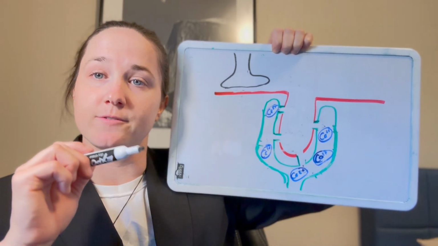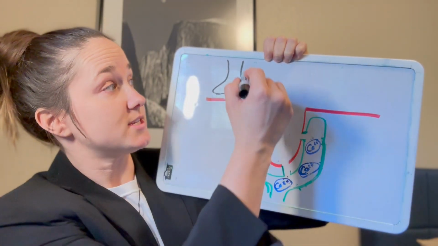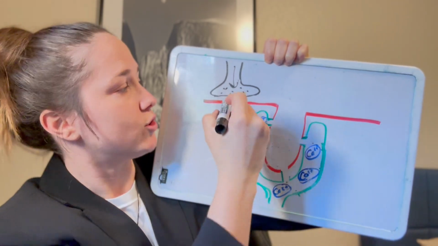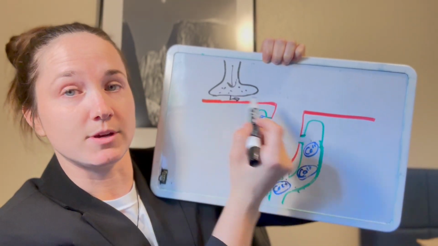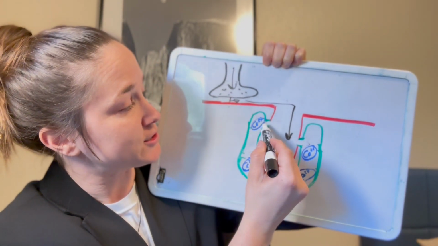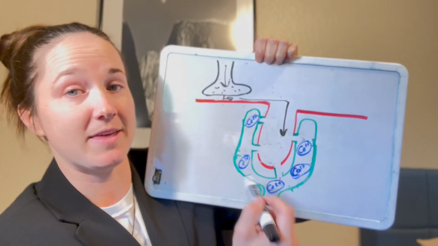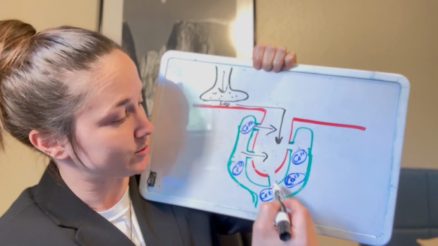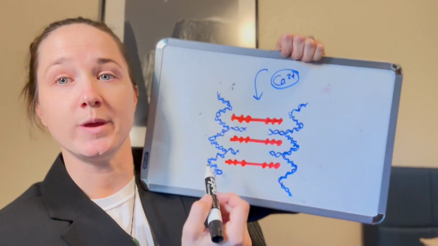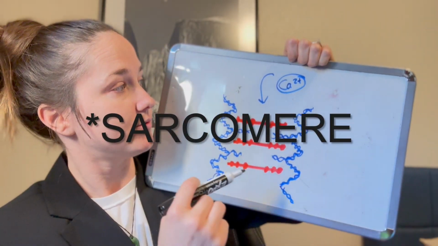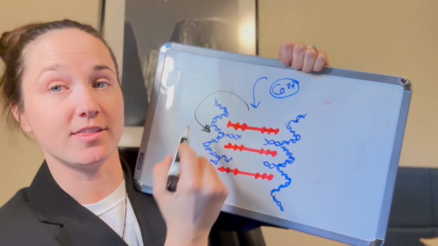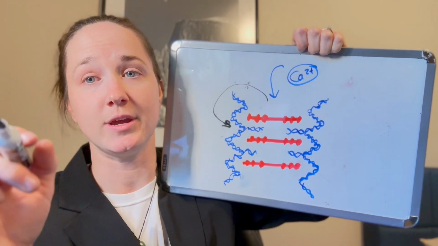I want to quickly go over the physiology of muscle contraction. So this is a neuron sending down an action potential. There are neurotransmitters here, most likely acetylcholine, that will be released and depolarize this muscle fiber here. The depolarization will travel down into this T-tubule here, and then there are these pockets next to the T-tubule with calcium, and the calcium will flood in. Once the calcium floods in, I want us to zoom in on a muscle fibril and talk about the thick filaments and the thin filaments and where the calcium binds on the thin filaments. And I'm going to let Armando Hasugian take over from here.